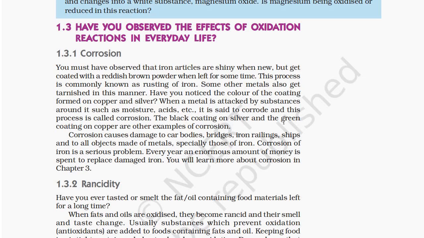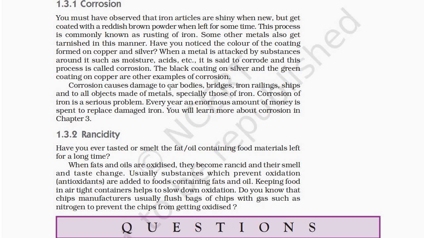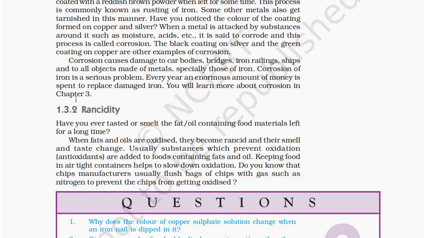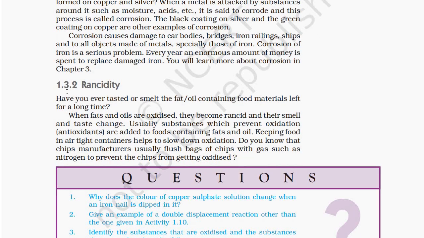The black coating on silver and the green coating on copper are other examples of corrosion. Corrosion causes damage to car bodies, bridges, iron railings, ships, and to all objects made of metals, especially those of iron. Corrosion of iron is a serious problem. Every year, an enormous amount of money is spent to replace damaged iron. You will learn more about corrosion in chapter 3.